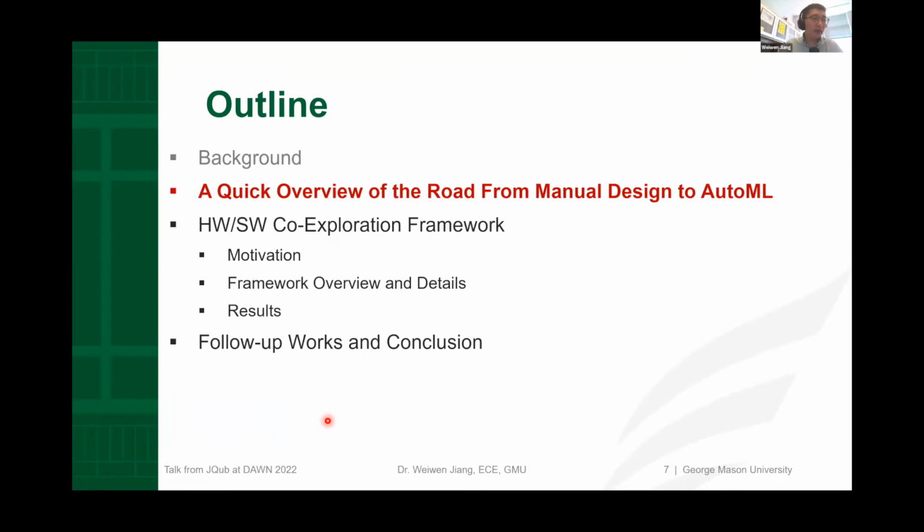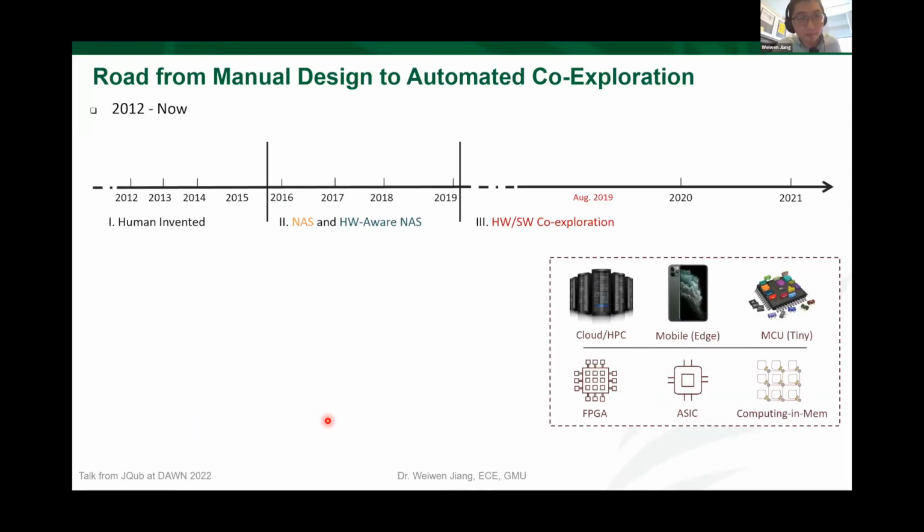In the following, I would like to first give a quick overview of the road from manual design to auto machine learning, and then I will introduce the hardware and software co-exploration framework proposed by our TCAD paper, and followed by this, I will show some of our most recent works and also give the conclusion of this talk. Okay.